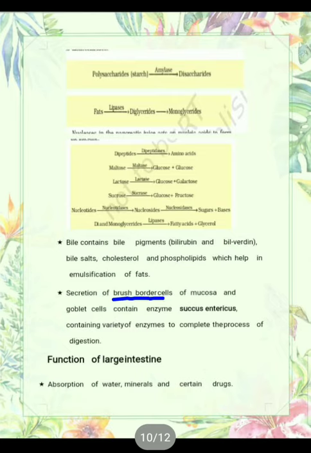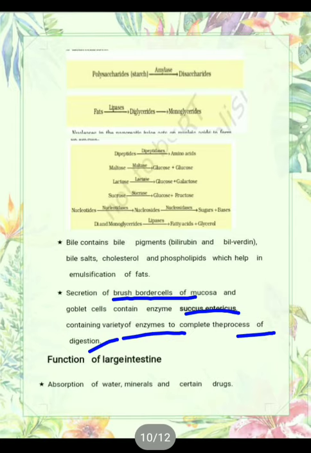Actually, the secretions of the brush border cells of the mucosa and the goblet cells contain enzymes, which is the succus entericus. Intestinal juice is also known as succus entericus. These also contain a variety of enzymes to complete the process of digestion.